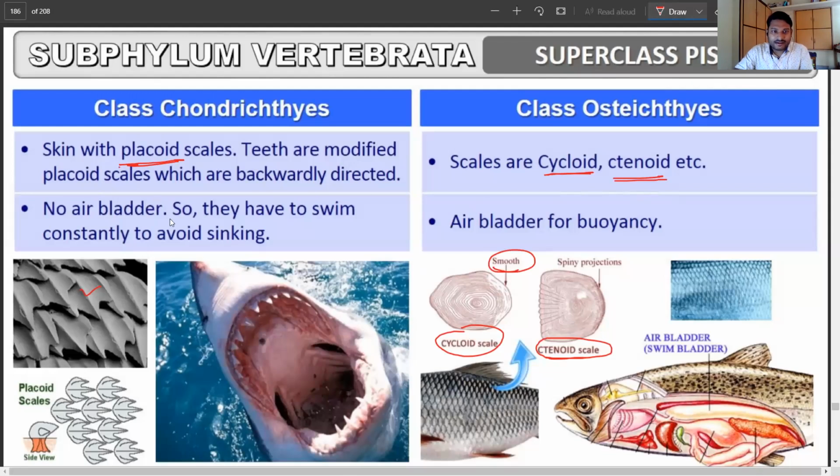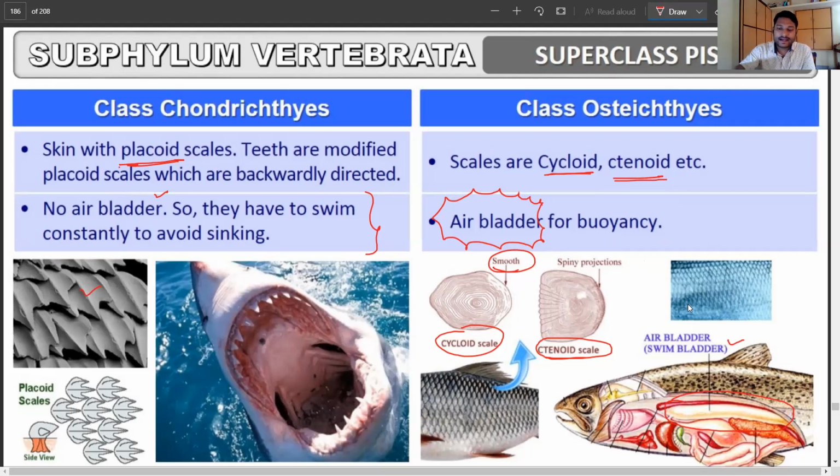There is no air bladder, so they need to swim continuously. Again, it's an important difference. So they need to swim continuously to avoid sinking. But in case of the Osteichthyes, there is an air bladder. Now this air bladder is going to provide buoyancy, and that is going to allow the fish to remain floating on the water surface even when they are not swimming actively, without spending energy. So you can see here, there is an air bladder in the organism, also known as the swim bladder, and that enables the organism to remain floating on the water even without movement. That's again a big benefit and advantage of the Osteichthyes over the Chondrichthyes.